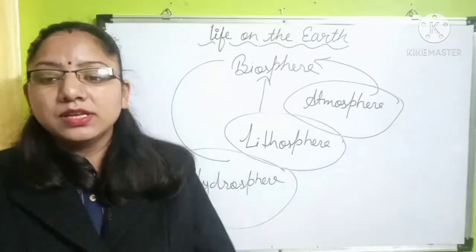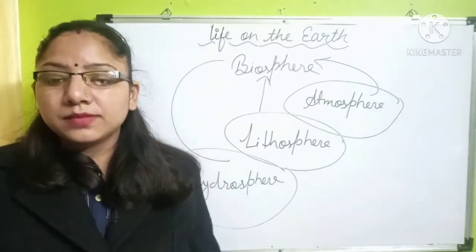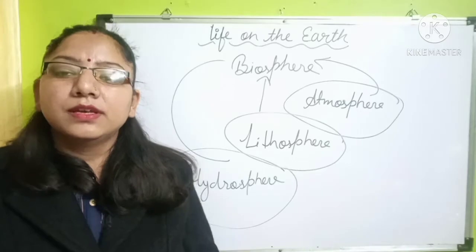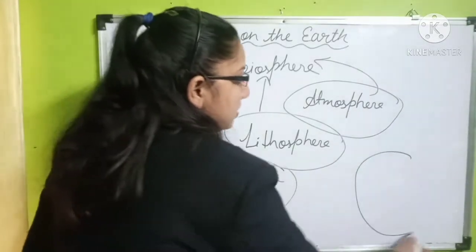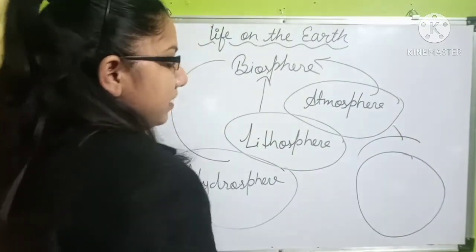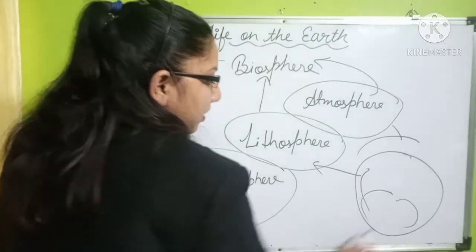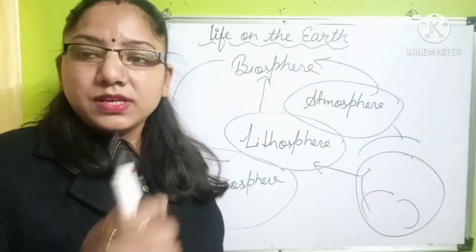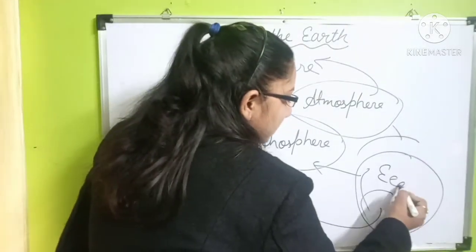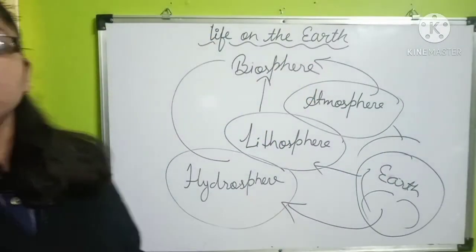So it includes the whole region of the earth that is inhabited by living organisms. It means the whole earth is known as the biosphere. As we know, the earth has a layer of atmosphere. The earth is known as the lithosphere, the first layer, and around 78% of the area of the earth is covered by the hydrosphere. So the whole earth is known as a biosphere.